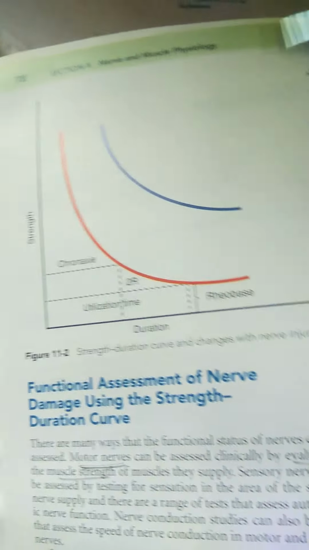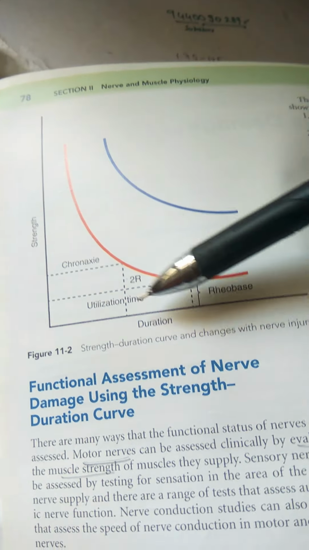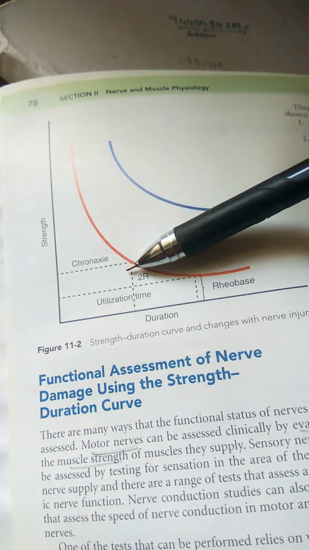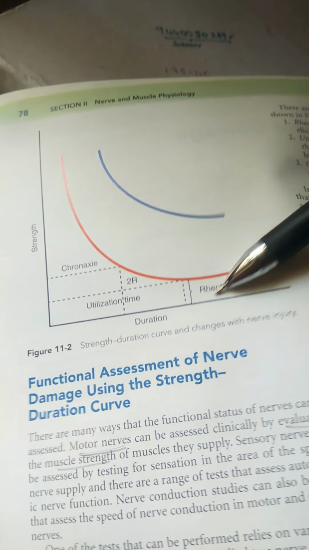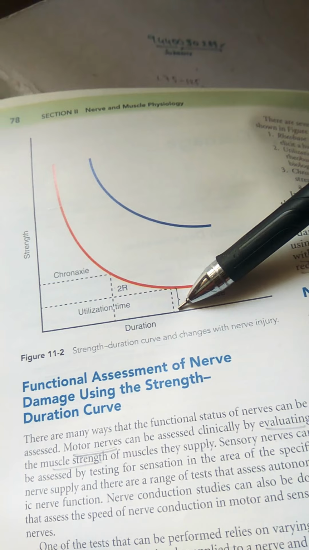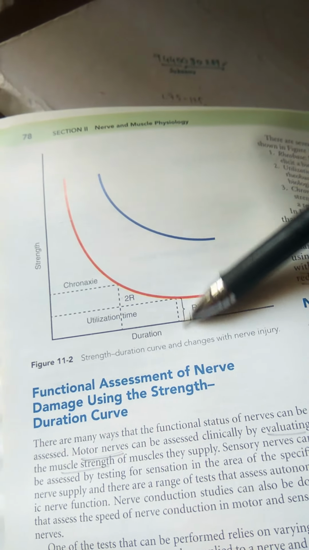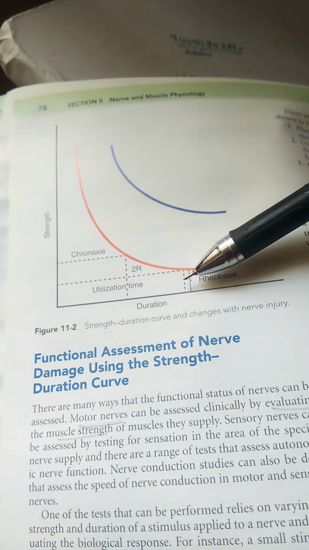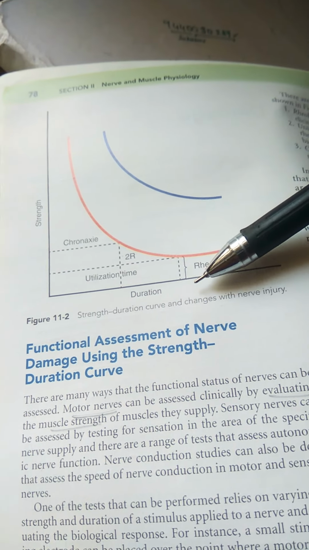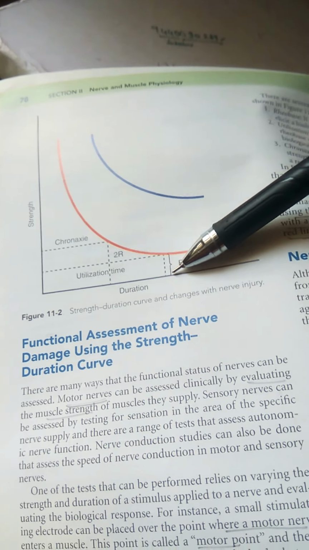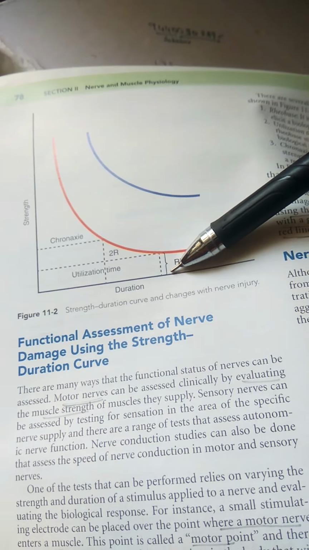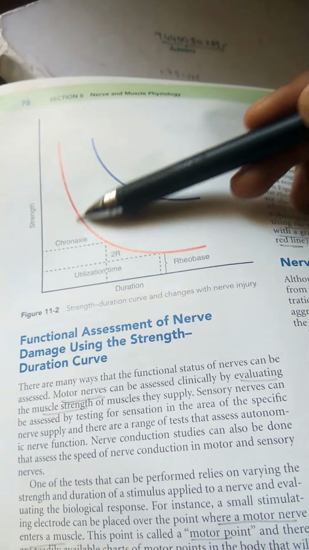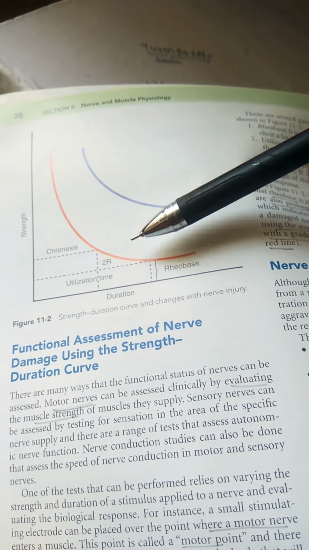I'll show you the strength duration curve here. This is the strength and this is the duration, and you can see this is the chronaxie, the utilization time, and rheobase. Rheobase is like a threshold stimulus in the case of our action potential. So it is the minimum strength of the stimulus that can elicit a biological response in a strength duration curve. So that is rheobase.